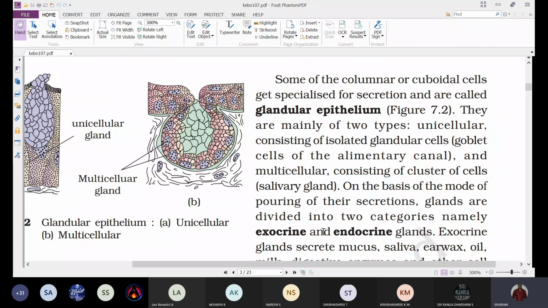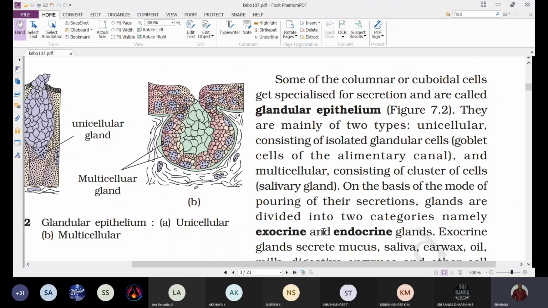And next, some more epithelium, that is glandular epithelium. That means the epithelial cells are modified to perform some specialized functions so that they can secrete certain secretions. It may be different substances: sweat is secreted, sebum is secreted, enzymes are secreted, hormones are secreted. These are all gland cells.